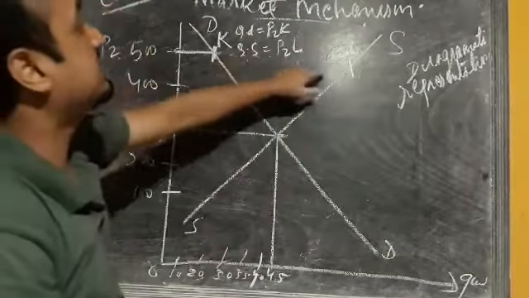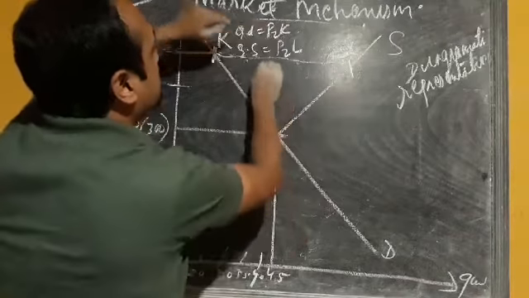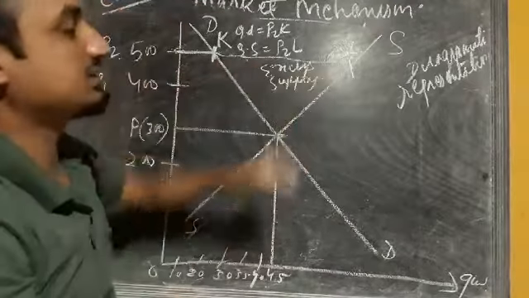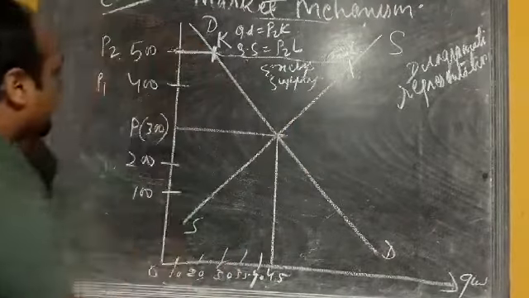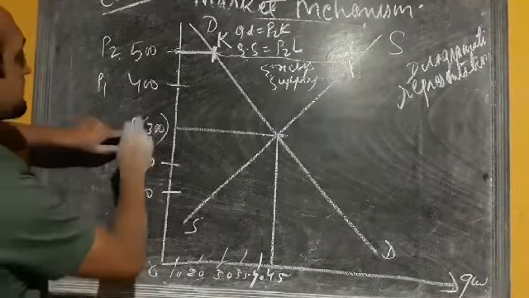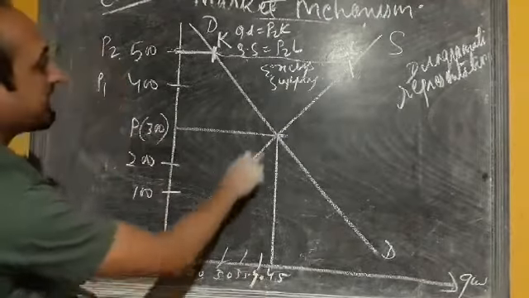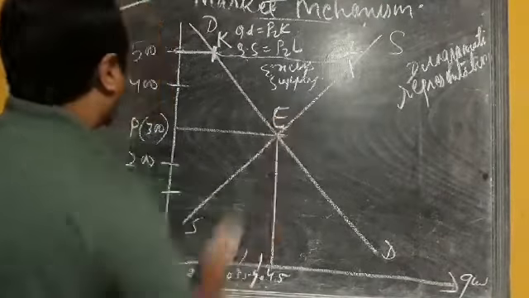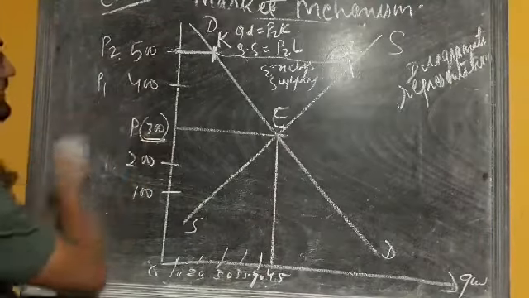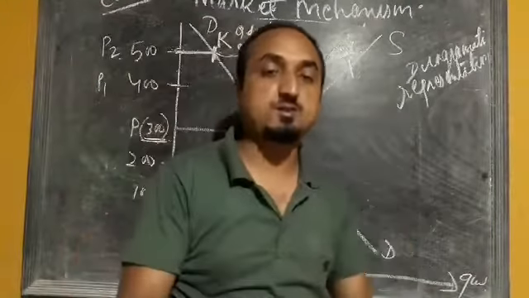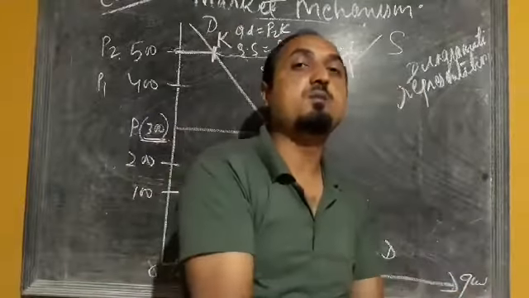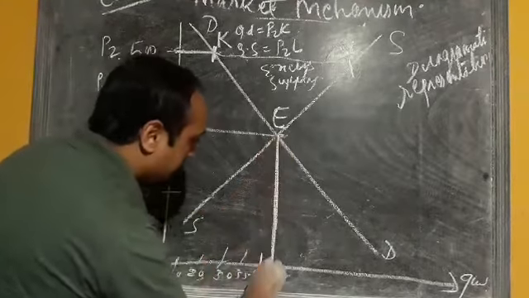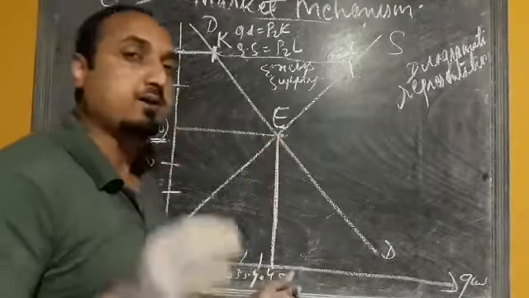Now if you compare, which one is greater? This P2L is greater. So this situation is excess supply. Okay, this situation is called excess supply. Now next we'll move to this point, price 300. So at price 300, quantity supply is also 45 and quantity demand is also 45. So this point is your equilibrium point, and this 300 can be considered as an equilibrium price, because at that price 300, quantity demand and the quantity supply is equal. So at that price 300, the equilibrium quantity we have is 45 units.